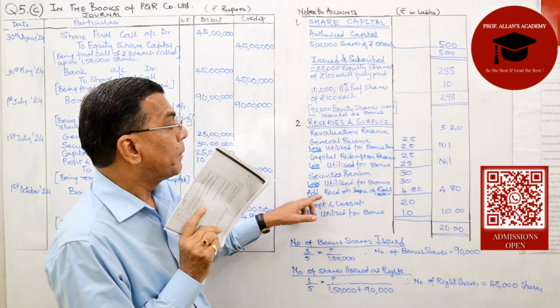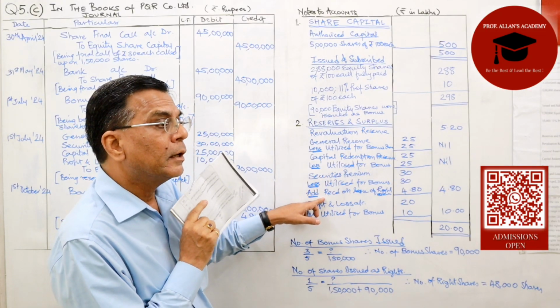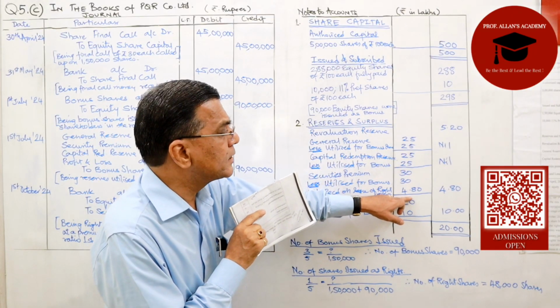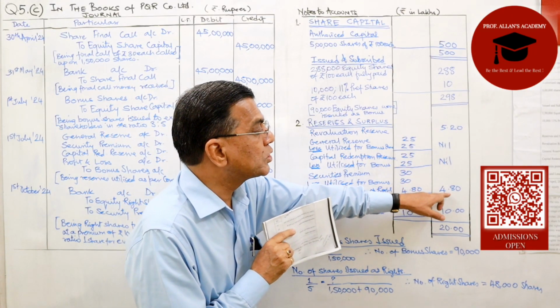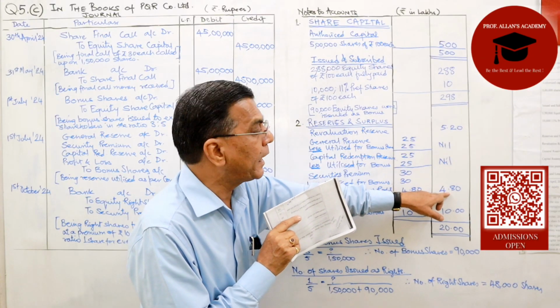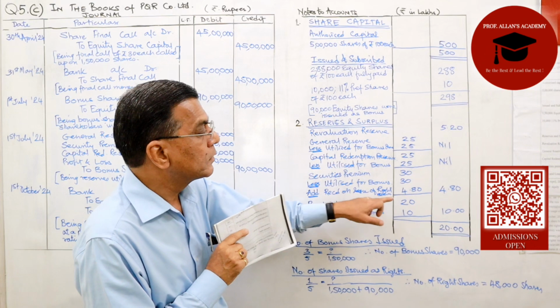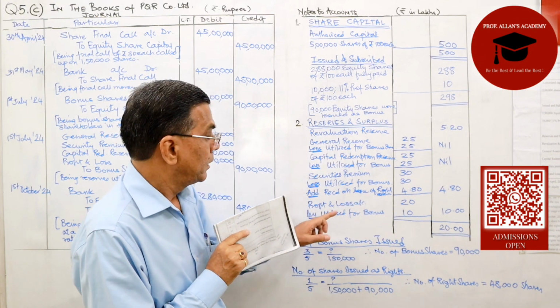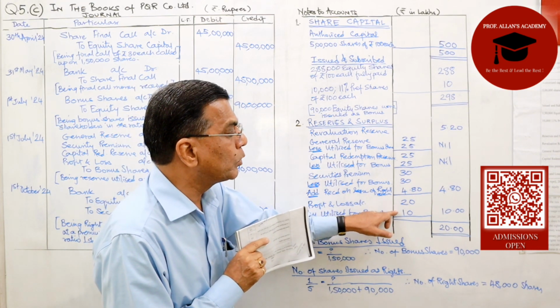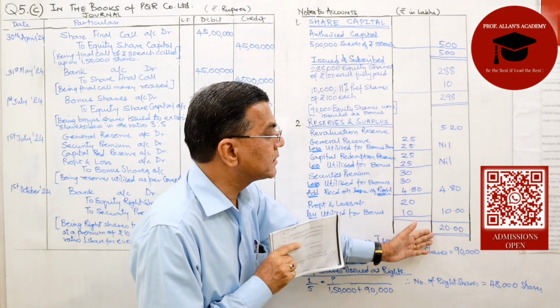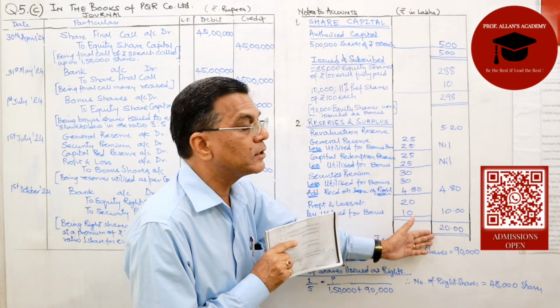Utilized is 30. But we have issued right shares and at a premium. So that gets an addition of 4.80. So my share premium account now will stand at 4.80. And last, that is profit and loss, we had 20. Utilized for issue of bonus 10. So the balance remaining is 10. So the balance in my reserves and surplus stands at 20.